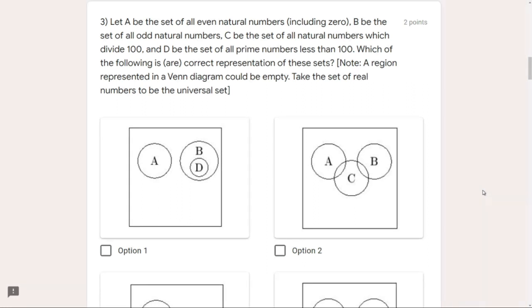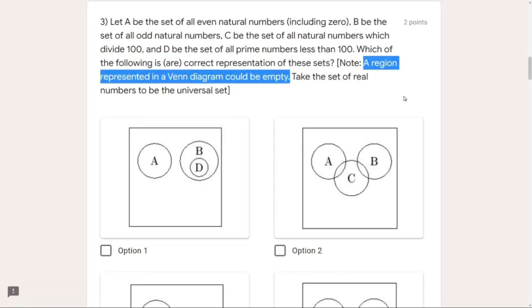A region represented in a Venn diagram could be empty. This is a very important note because many of you might get confused seeing the sets, thinking there is something missing in each of these diagrams. This note clears that. It means that out of all the observations we can draw from the sets A, B, C, and D, not each one has been represented in every diagram. It is not necessary that all the drawings have been done in any of them.